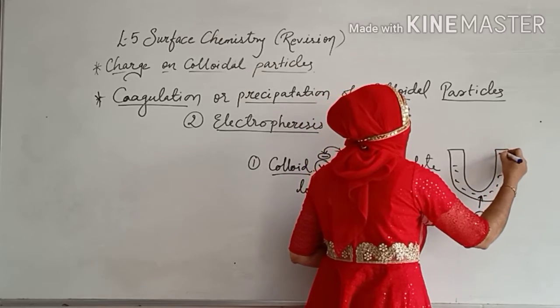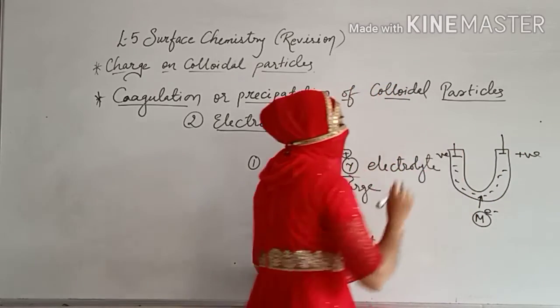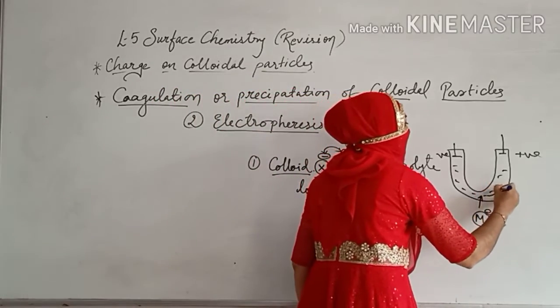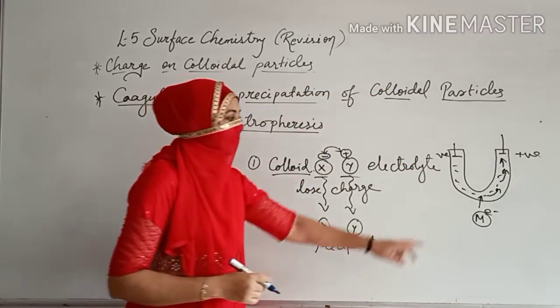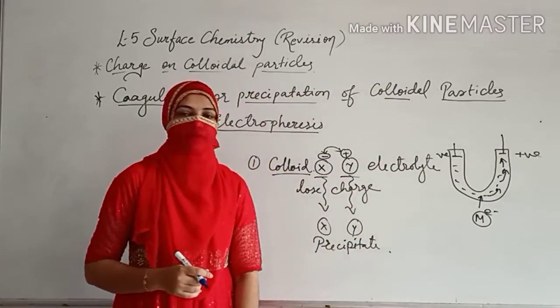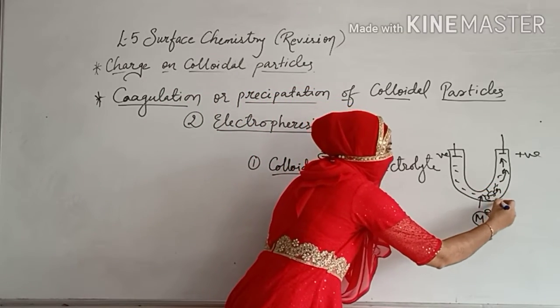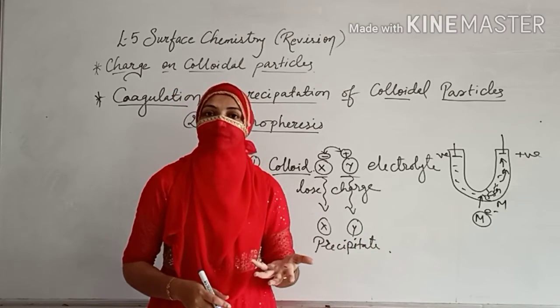There is one plate which is positive charge, there is one plate which is negative charge. So in this case what will happen? Your particles will start moving towards the positive plate and lose their charge over there. So the particle will come down. This is the way it can coagulate, or we can say precipitate.